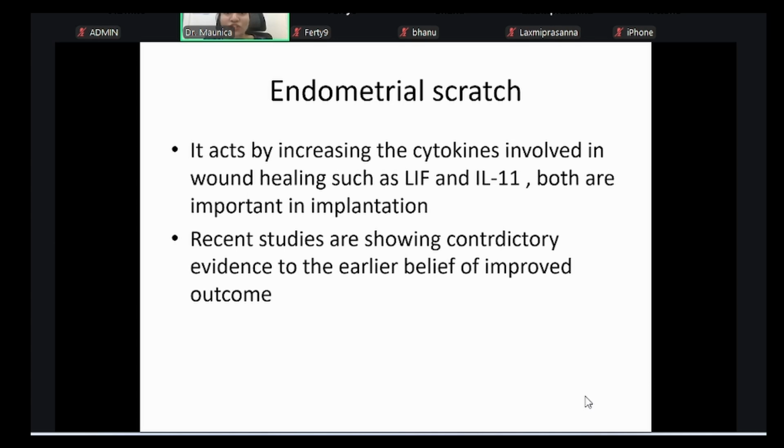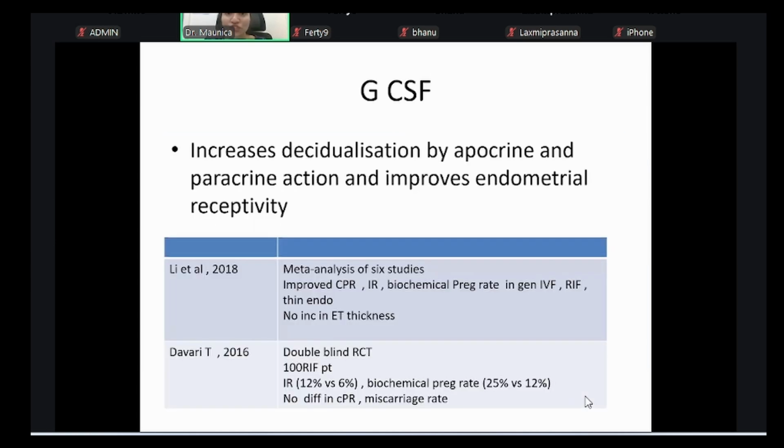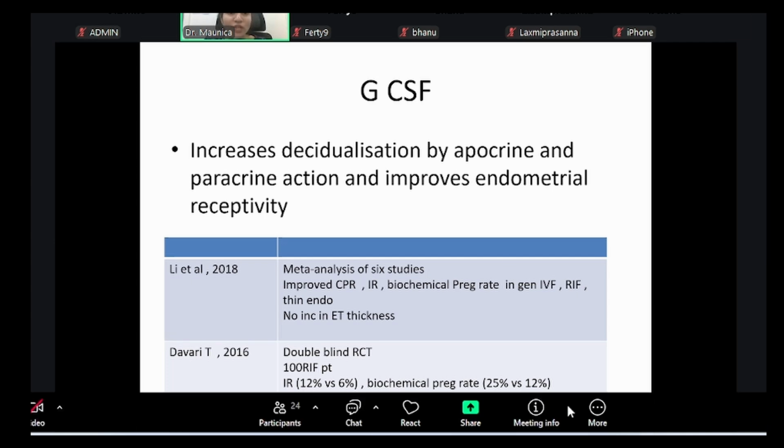So endometrial scratch increases cytokines involved in wound healing, such as the leukemia inhibitory factor and interleukin 11. Both are important in implantation. Recent studies are showing contradictory evidence to the earlier belief of improved outcome, but still many are practicing this. Next, these are the various evidences for the endometrial scratch. Next, GCSF. This also increases decidualization by autocrine and paracrine action and improves endometrial receptivity.